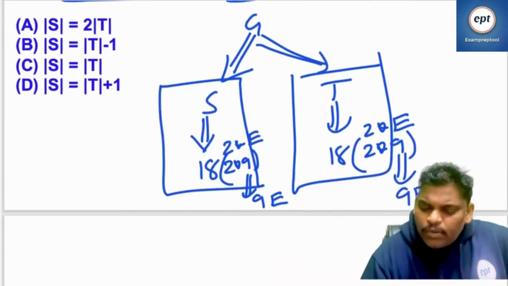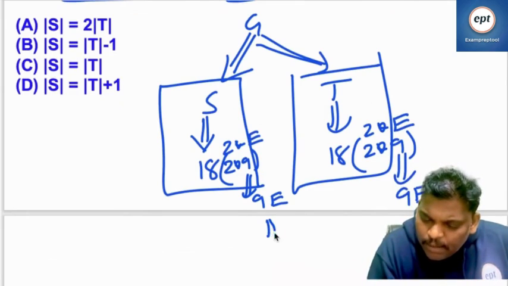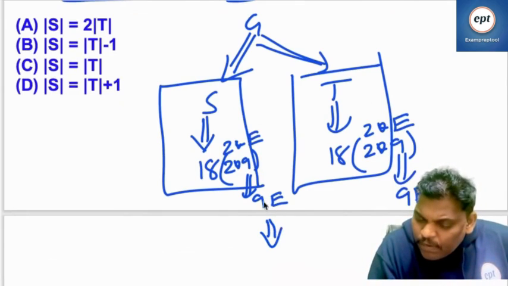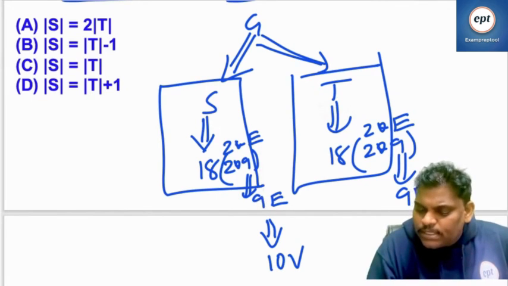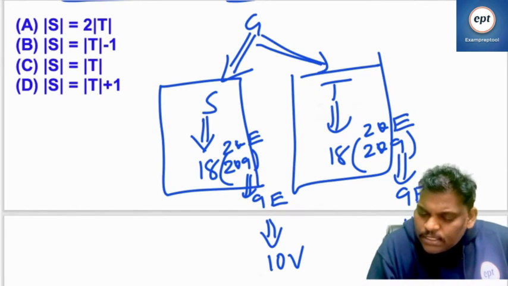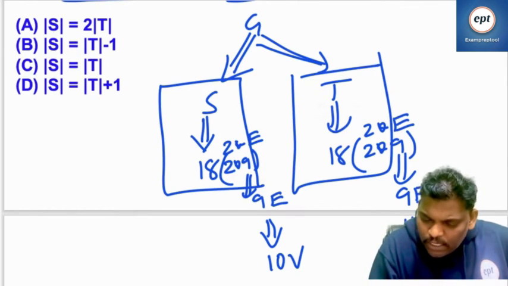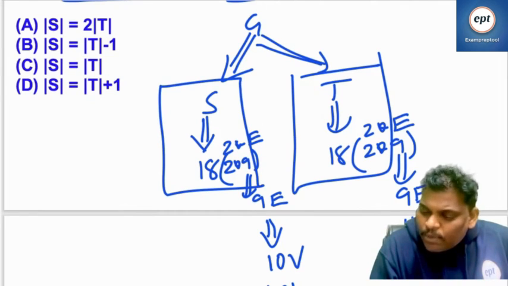Now one small question I want to ask you. If E is the number of edges, see this. Number of edges is 9 means vertices are 10, because it is a tree. In a tree, 9 edges means 10 vertices. It is also 10 vertices. So the number of vertices in S is equal to the number of vertices in T. I think this is correct.